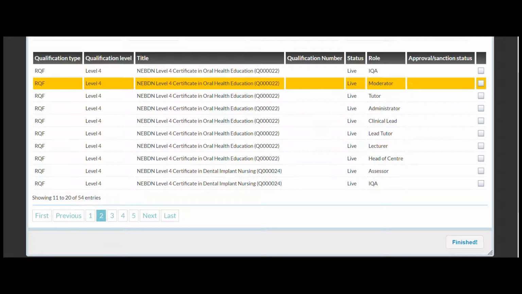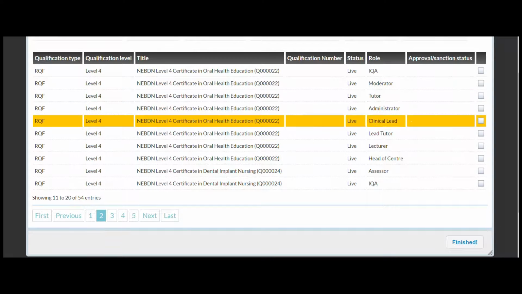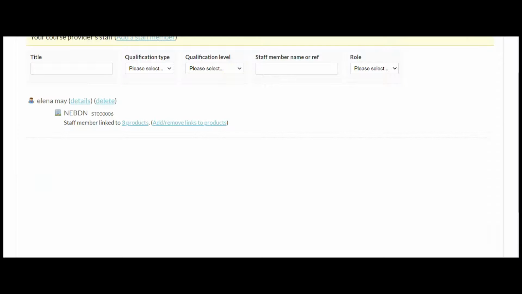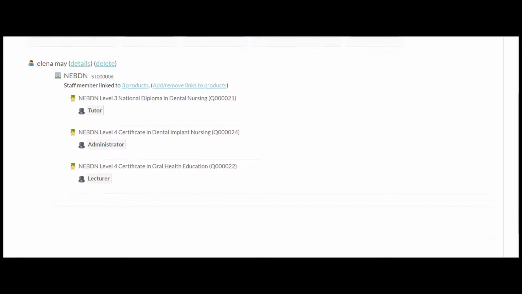So you can attach. I'm going to attach myself as a lecturer on all health education. So I tick the box there and I click finished. And now it's telling me that I'm linked to 3 products. And if I click it there, you'll be able to see now that I'm linked to all of those 3.